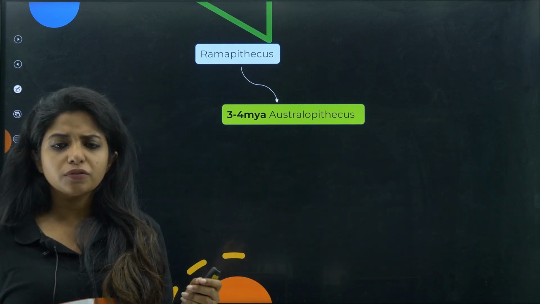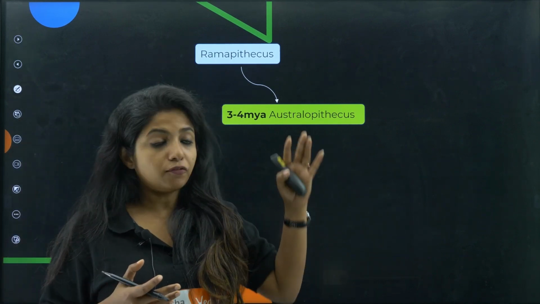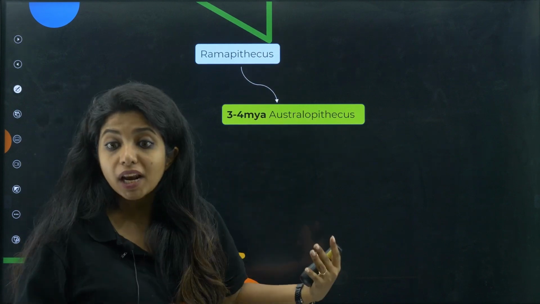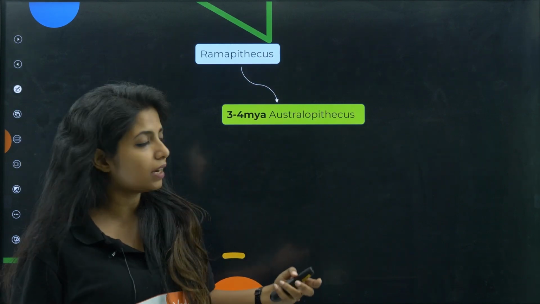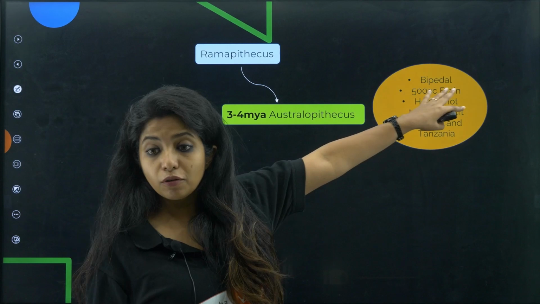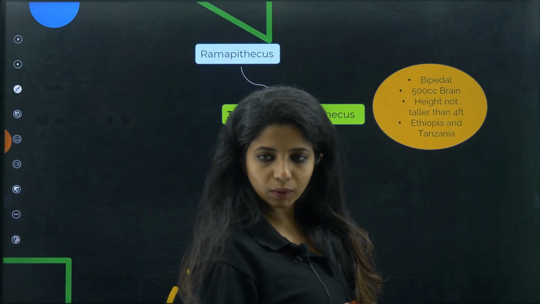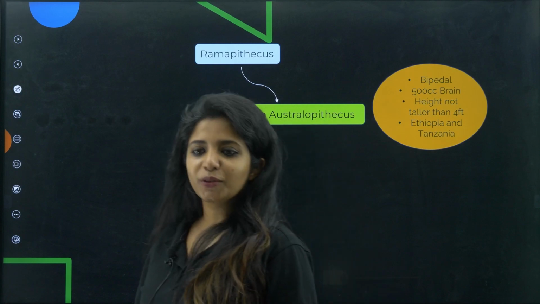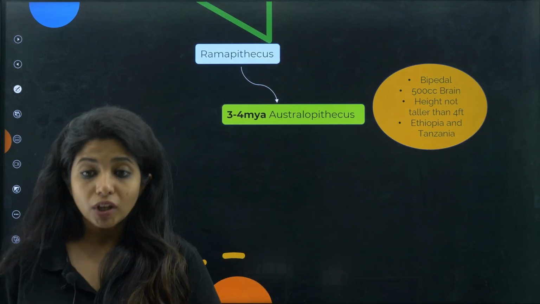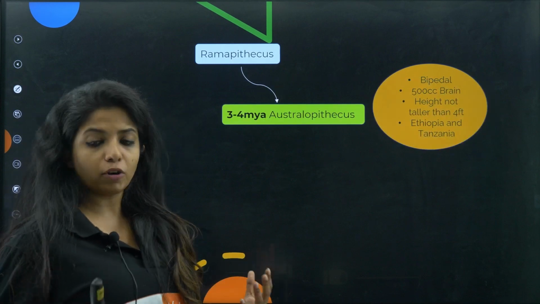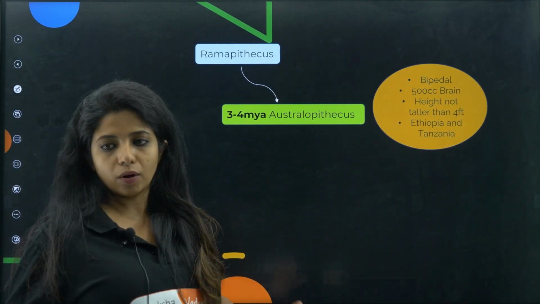Okay, and now what was the feature of Australopithecus? If Ramapithecus had man-like features, obviously this would have more man-like features because you're evolving into a man, right? So they were bipedal. Bipedal as in they used their 2 legs for walking. Okay, now they have started officially walking around. And I'm not saying they were erect and things like that. They were just walking. I'm not saying they were standing straight and walking around, not like that.